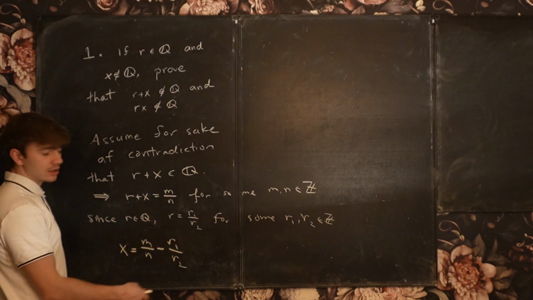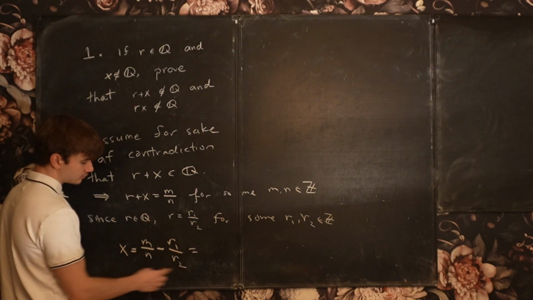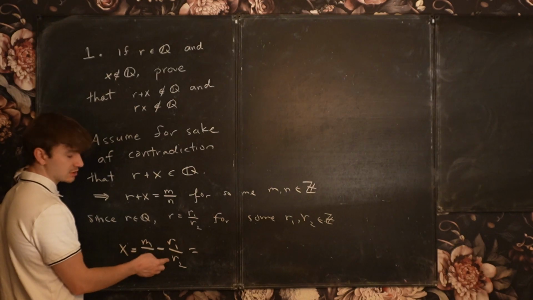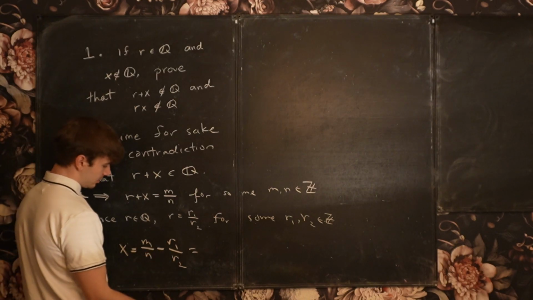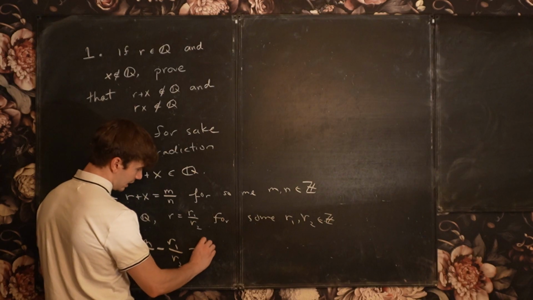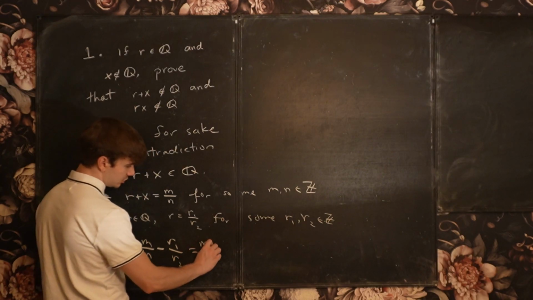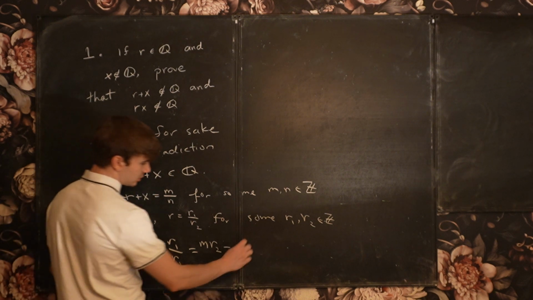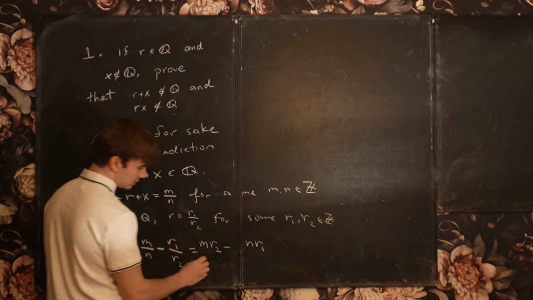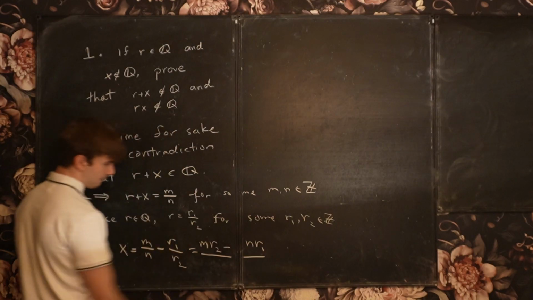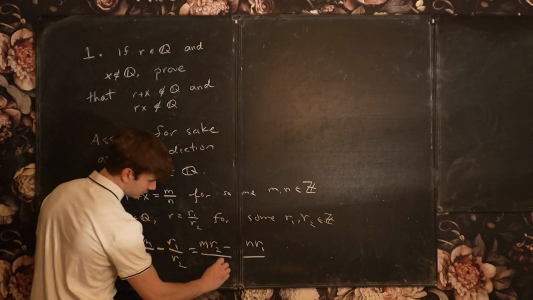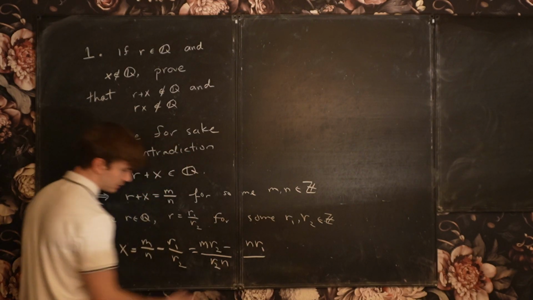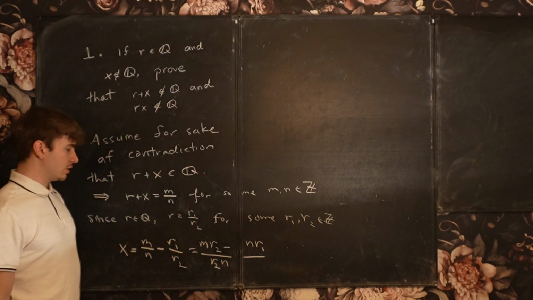And then if we find the common denominator, we'll multiply this fraction on the top and bottom by r2, multiply this fraction on the top and bottom by n, and I'm going to get m times r2 minus n times r1, all divided by n times r2. Right there. Okay? All right.